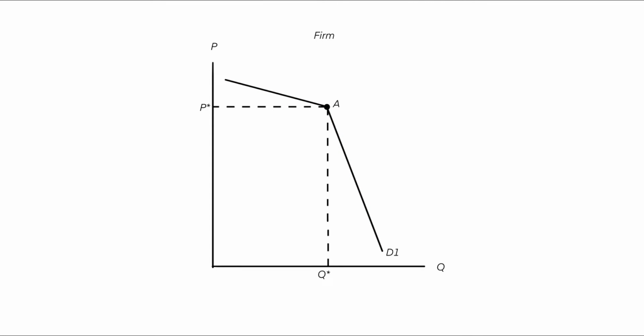For example, if a firm increases their price from P star to P2, interdependent firms will react by holding their prices. The customers in search of better prices will then move to the holding firms. If one producer lowers prices from P star to P3, interdependent firms will also lower their prices in fear of losing both customers and market share. This means the firm that first lowered their price will only see a marginal increase in demand as the other firms maintain consumer inertia.